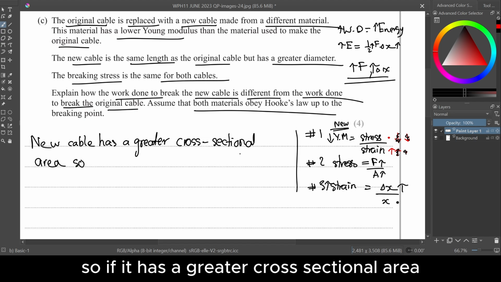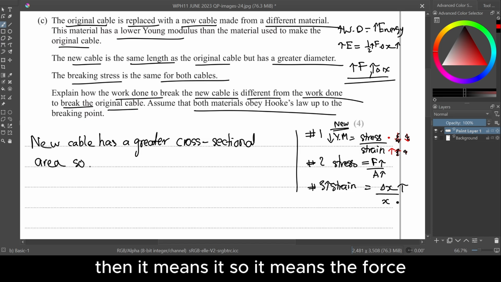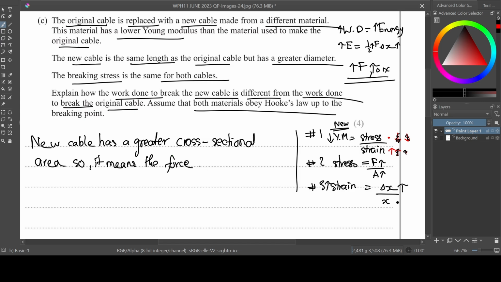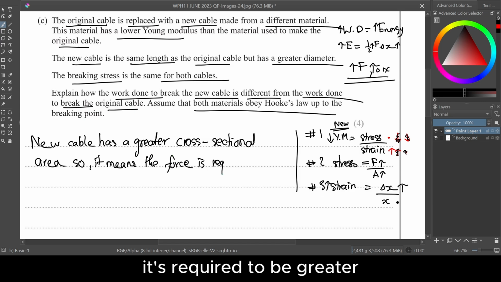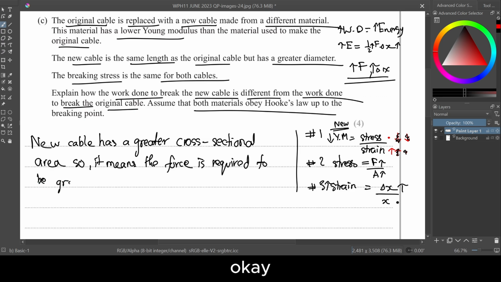So if it has a greater cross-sectional area, then it means the force is required to be greater. First thing out of the way.